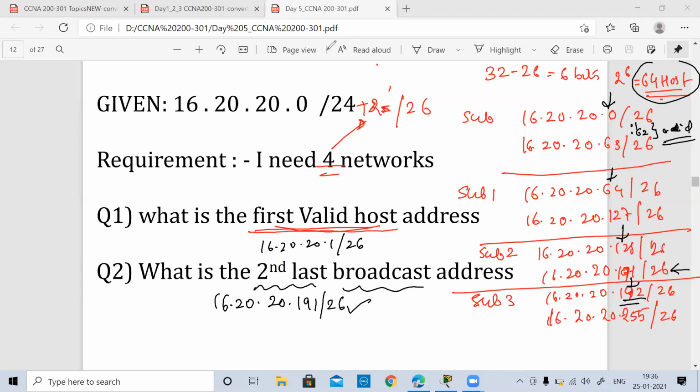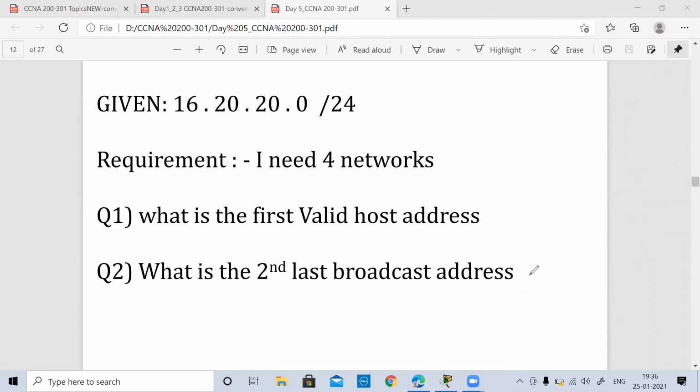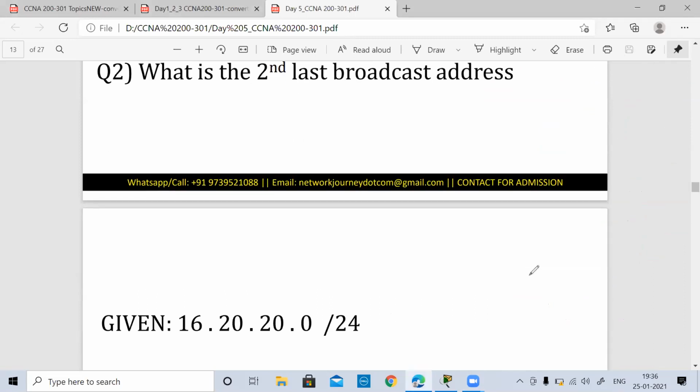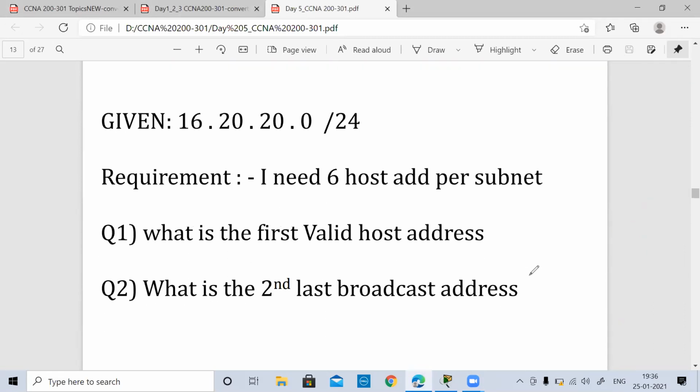Okay, let us take a few more examples. Let's see whether you people can work out independently. Now I have a requirement of 6 host addresses per subnet. For the same kind of question, the requirement is now from the host perspective: I have a requirement of 6 hosts per subnet.